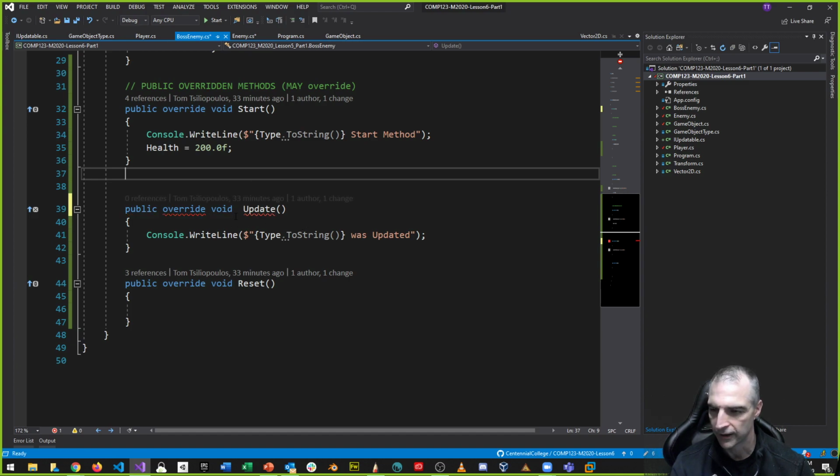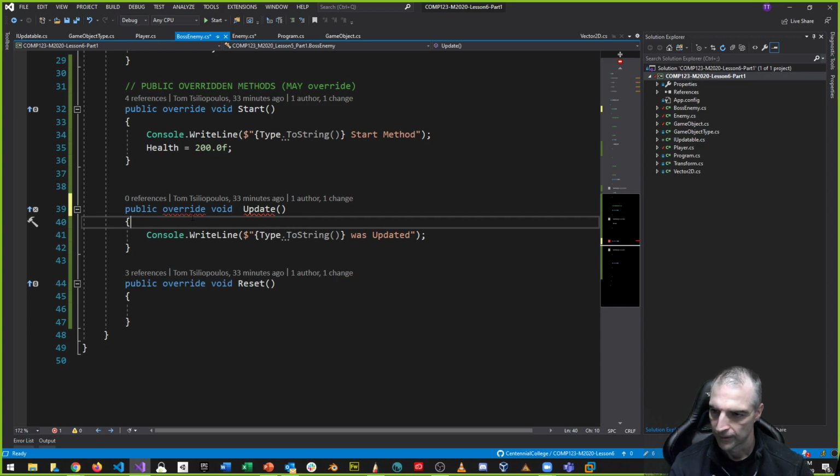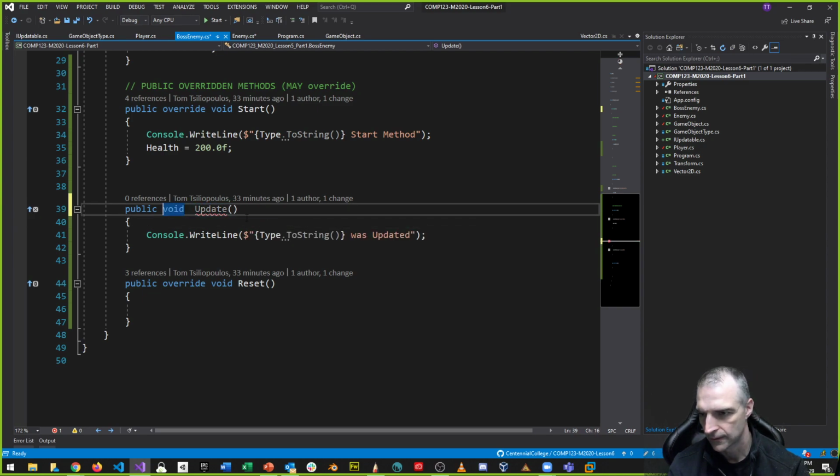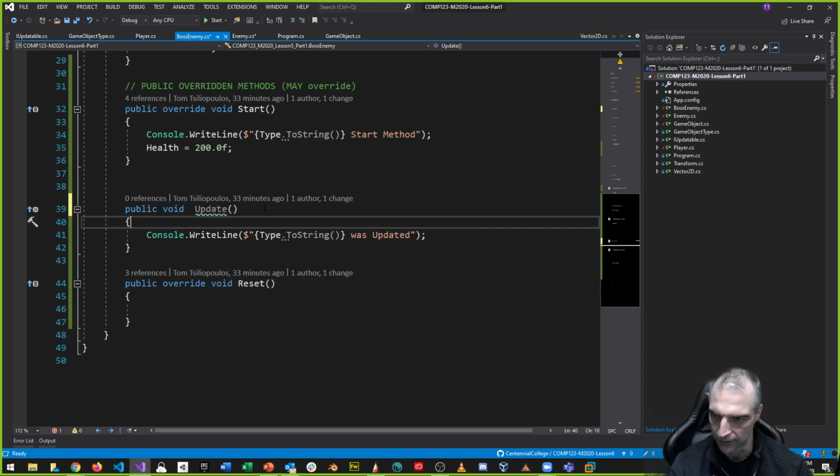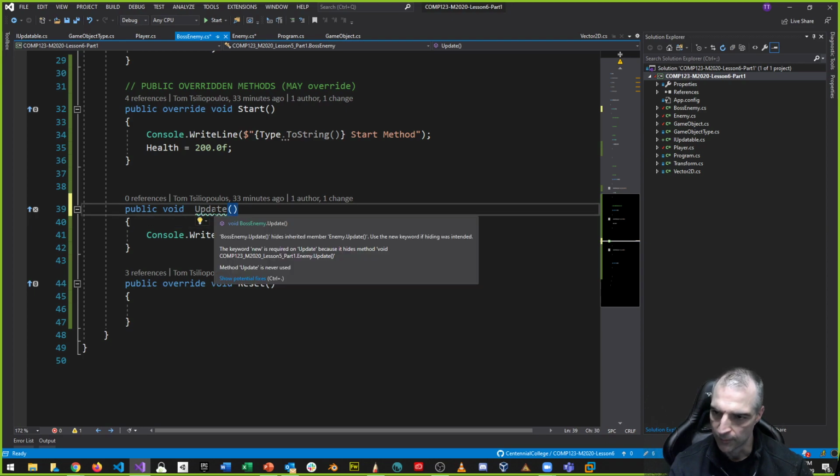Okay, right? But it doesn't like this because there's no method to override the update method. Sorry, it's language specific. What does it say? Boss enemy update hides inherited member update, use the new keyword if hiding was intended. The new keyword.